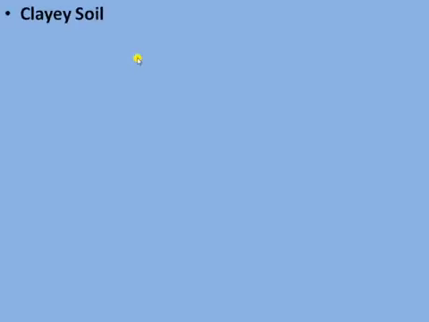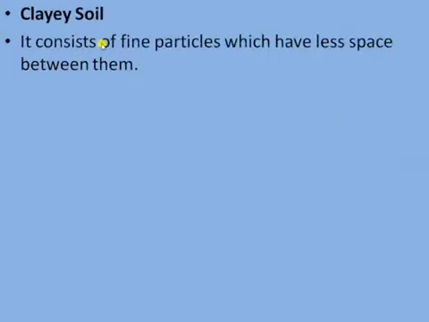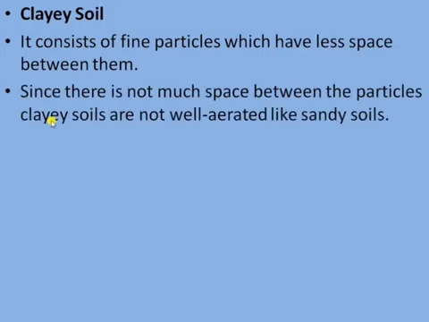Next is about the clay soil. It consists of fine particles which have less space between them. Since there is not much space, there are not many pores between the particles of soil, so clay soils are not well aerated like sandy soil. This soil is compact and heavy soil. Not much air is present.